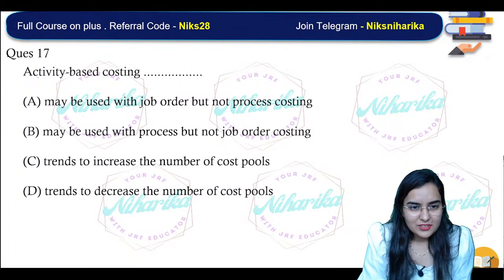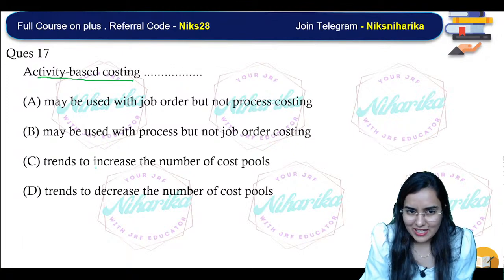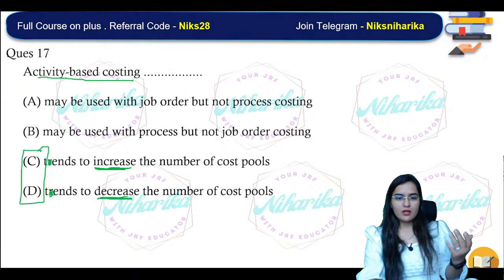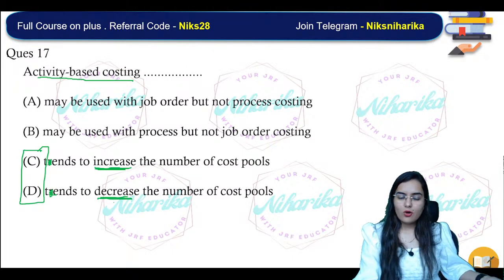See, activity based costing may be used with a job order but not process costing, may be used with a process but not job order costing. Trend tends to increase the number of cost pool, tend to decrease the number of cost pool. So I hope you can detect the answer can be only in these two. Here this is correct and this is correct. Okay, here C and here D.